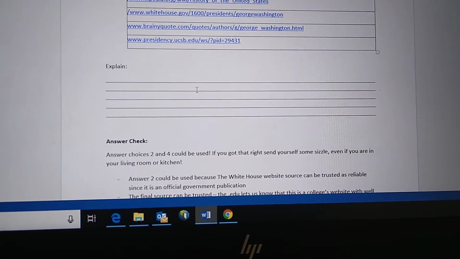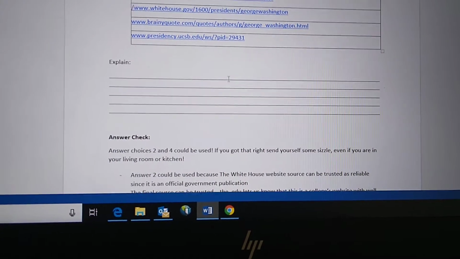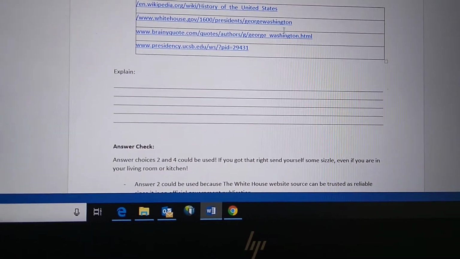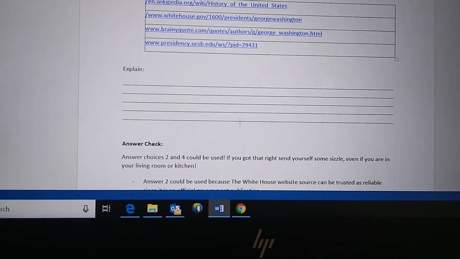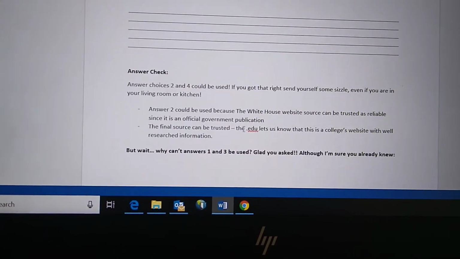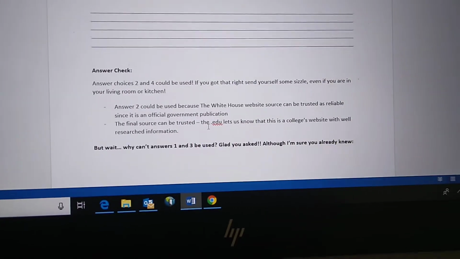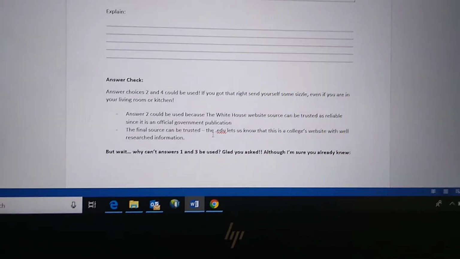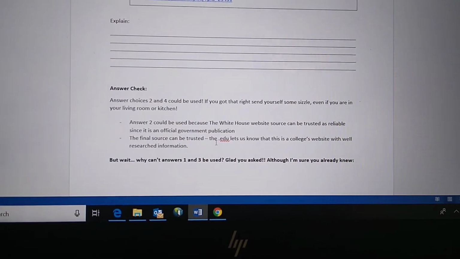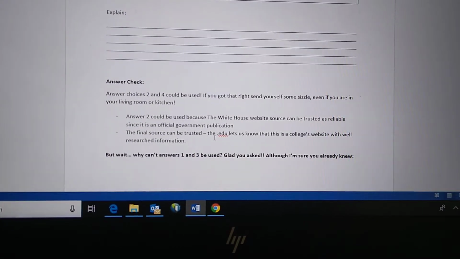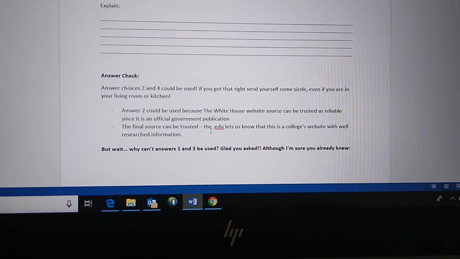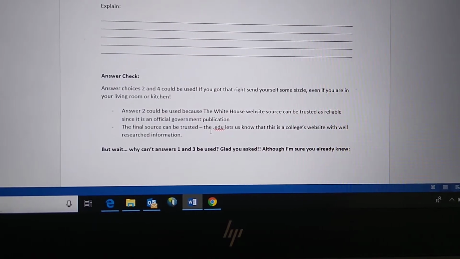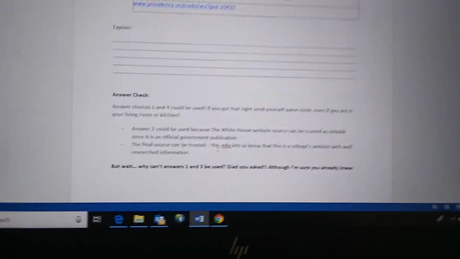So answer choices 2 and 4 could be used. Answer 2 could be used because the White House website source can be trusted as reliable since it is an official government publication. The final source can be trusted because the .edu lets us know that it's a college's website with well-researched information.